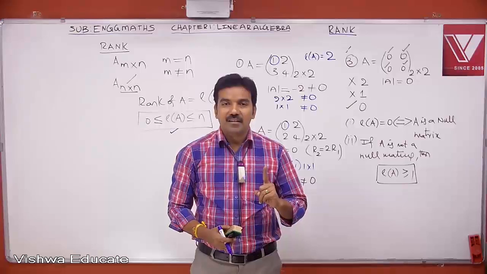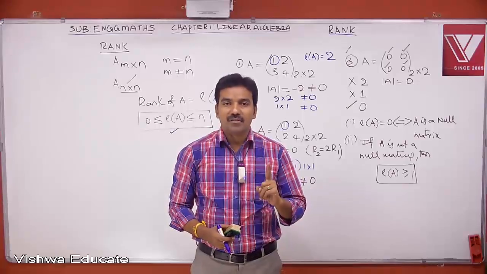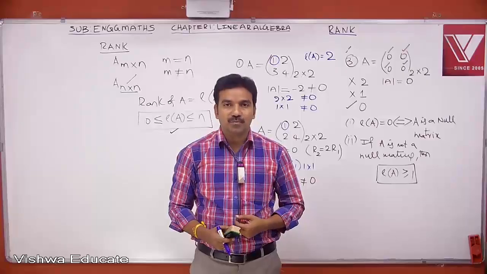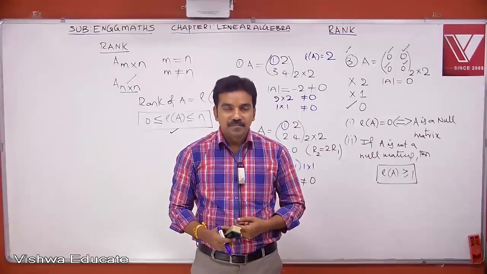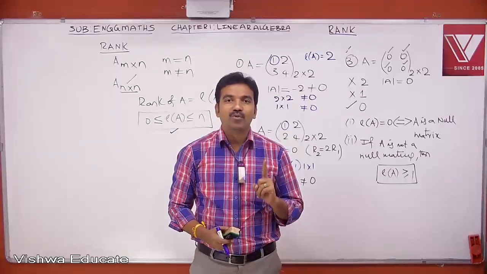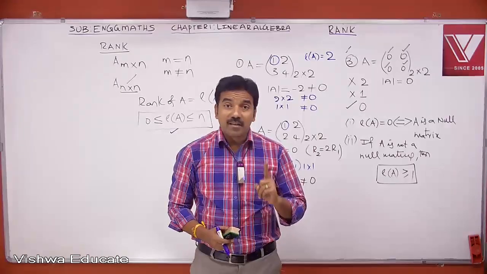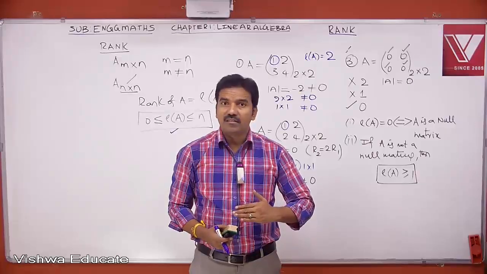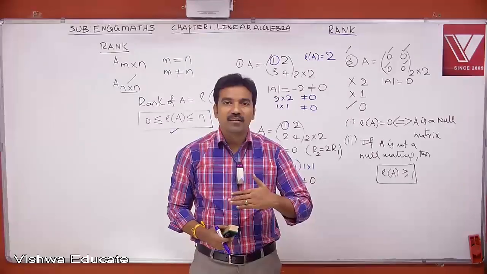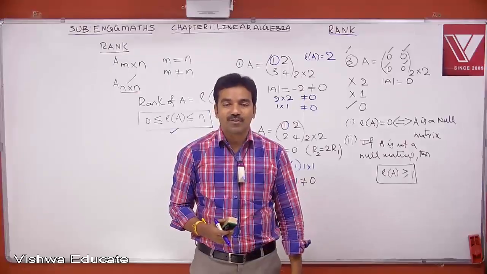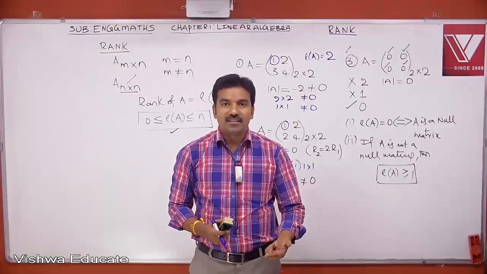I repeat once again. I have a 4 by 4 matrix, and I am saying that its rank is 2. It means that point number 1, its det is 0. Point number 2, every 3 by 3 submatrix of A has 0 det. Point number 3, observe this, this is very, very important: there is at least one 2 by 2 submatrix whose det is not equal to 0. Therefore, its rank is 2.